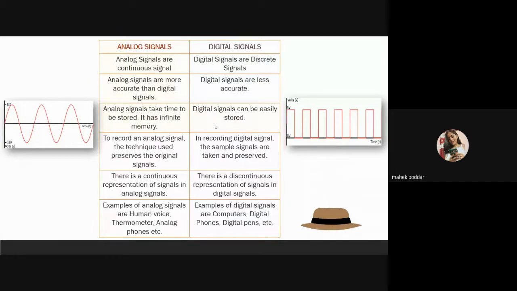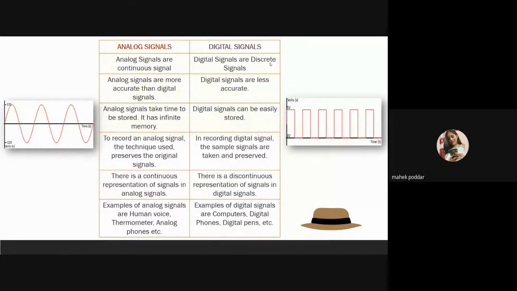A signal is an electromagnetic or electrical current that is used for carrying data from one system, or I can say one network, to another. It is basically a function that conveys any sort of information about a phenomenon. As we are going to talk about Arduino, we will be discussing two important signals which are mostly used in the Arduino board. The first one is the analog signal, and then the digital signals.